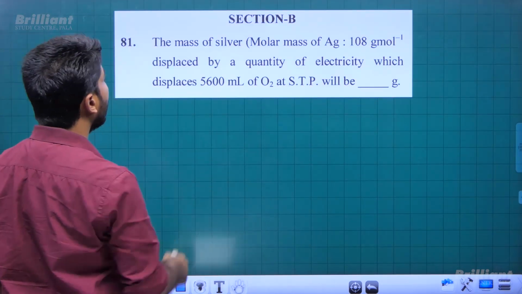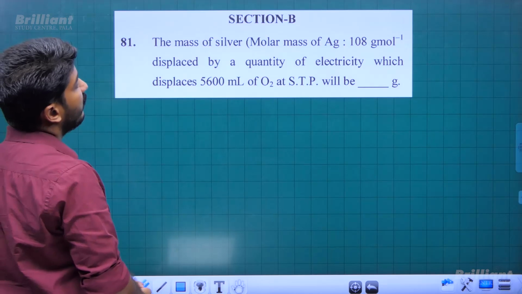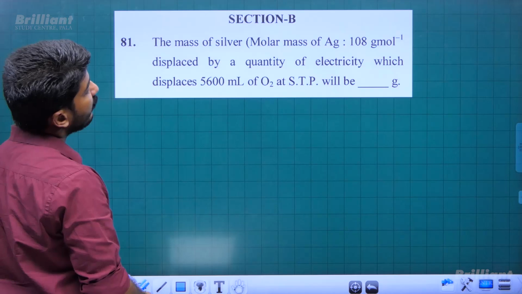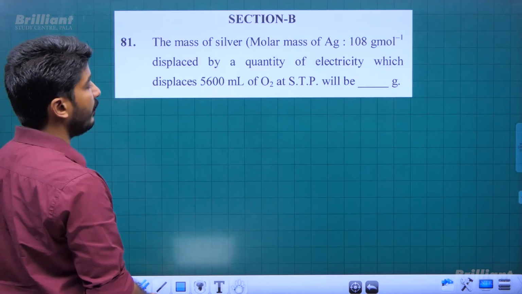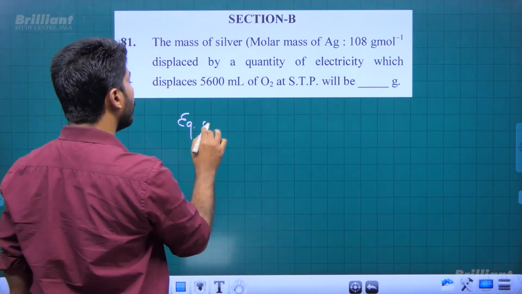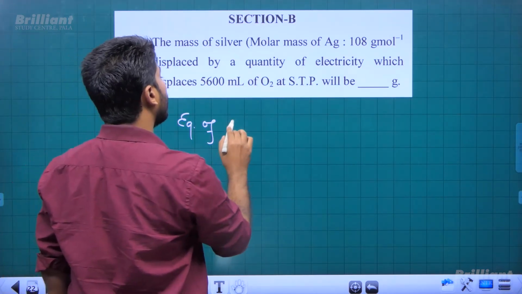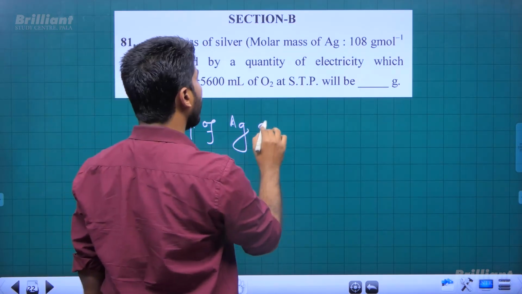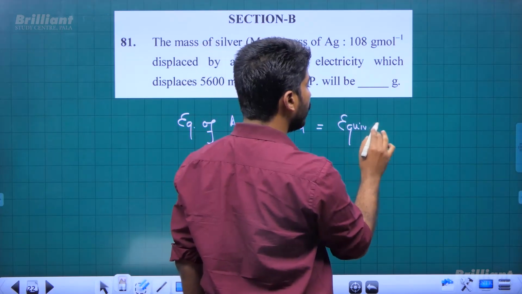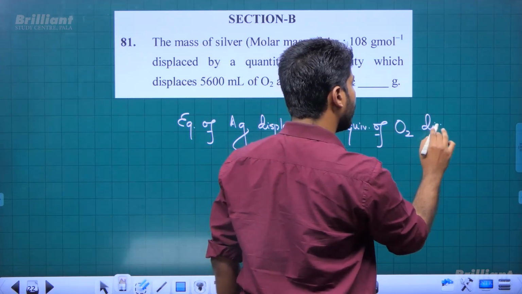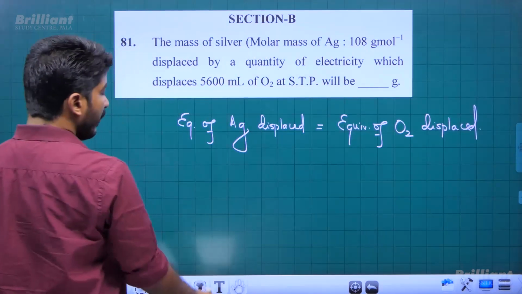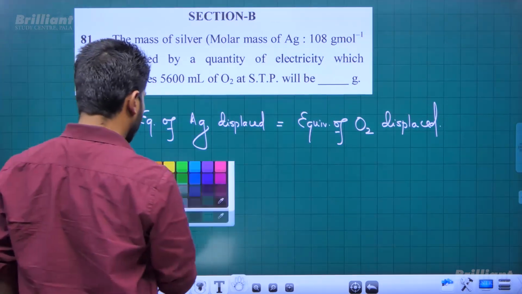Next, the integer section questions. The mass of silver displaced by a quantity of electricity which displaces 5600 ml of oxygen at STP will be. Okay. We know equivalence of silver displaced will be equal to equivalence of oxygen displaced, right? This is the rule or law. So equivalence of Ag displaced will be equal to equivalence of oxygen displaced.